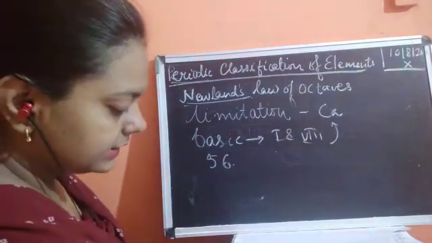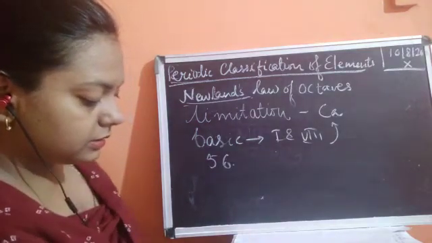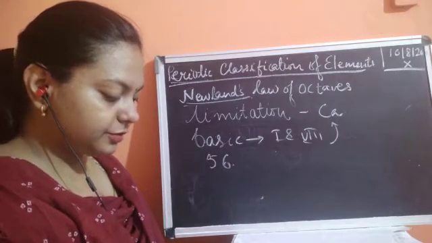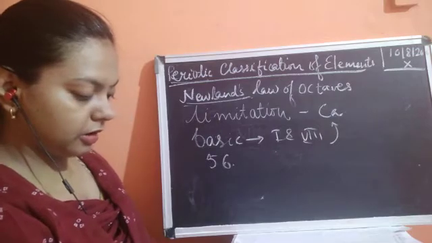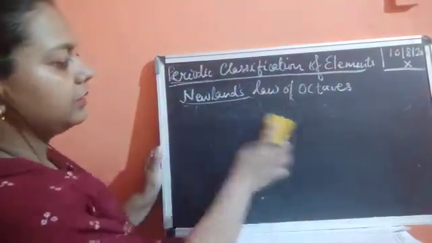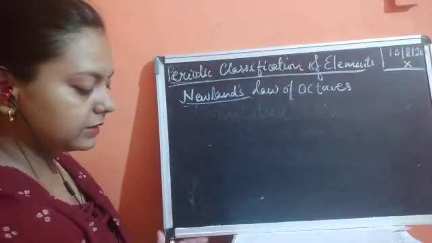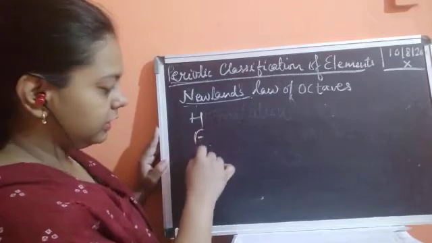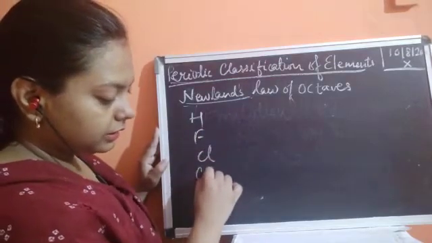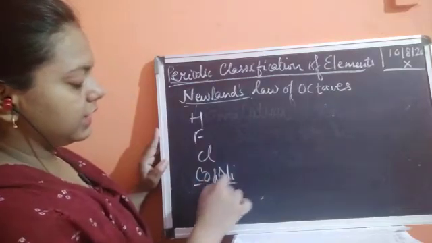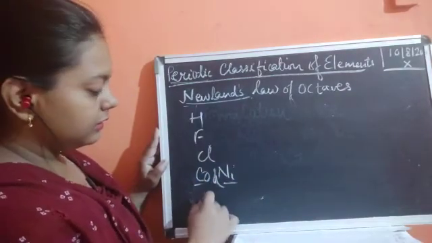Next, in order to fit the elements in his table, Newland adjusted two elements in the same slot. As I drew yesterday in that diagram of part of his table, in the very first column there was hydrogen, fluorine, chlorine, then cobalt and nickel were added, and bromine.